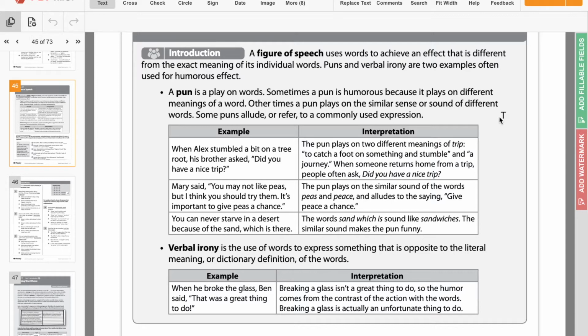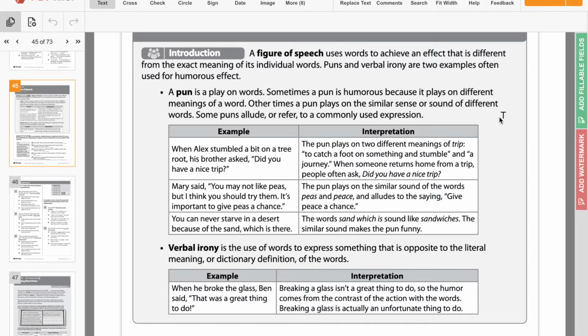The last one says, "You can never starve in a desert because of the sand which is there." I was thinking of how to explain this. So the words sand and which are right next to each other, and that sounds like sandwiches. So it's the similar sound that makes it funny. You can never starve because of the sandwich is there. It's just saying sand and which is close together, sounds like sandwich, but obviously there's no sandwich in the desert.